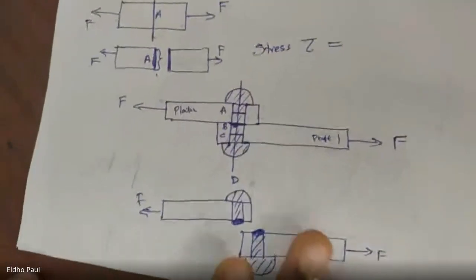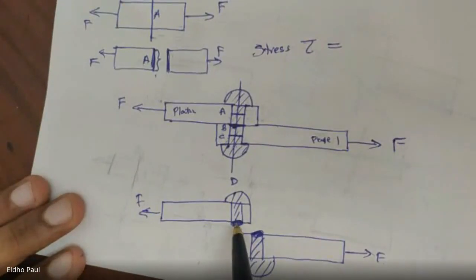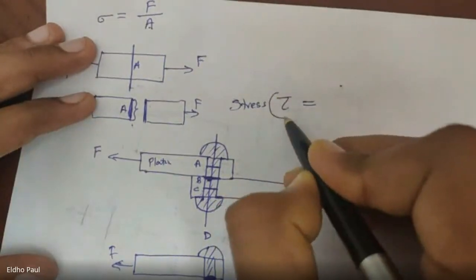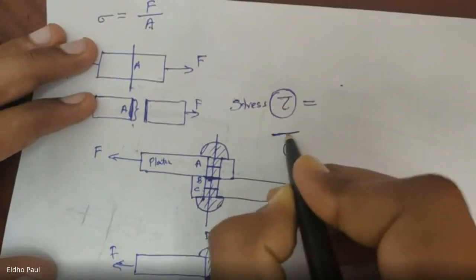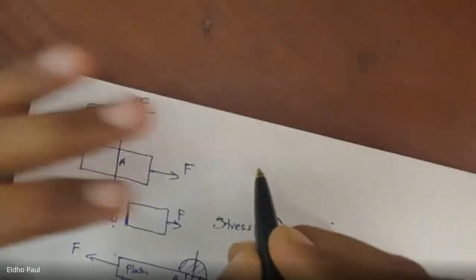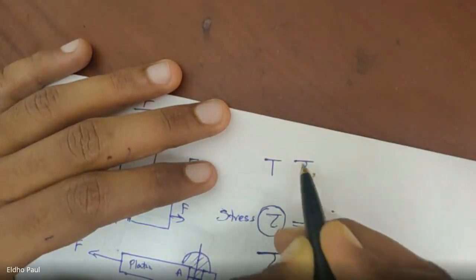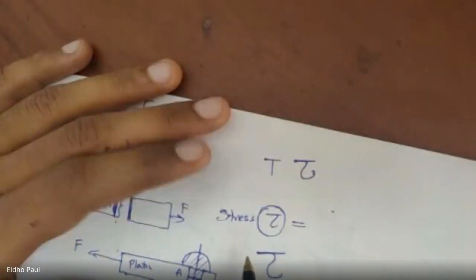And in case of this riveted joint, the cross section which is resisting is this one. Okay. So here shear stress is equal to, and here we use tau. This letter is called tau. This is tau, this is not T. You see the difference between T and tau. This is T, this is tau. This is used to represent shear stress.